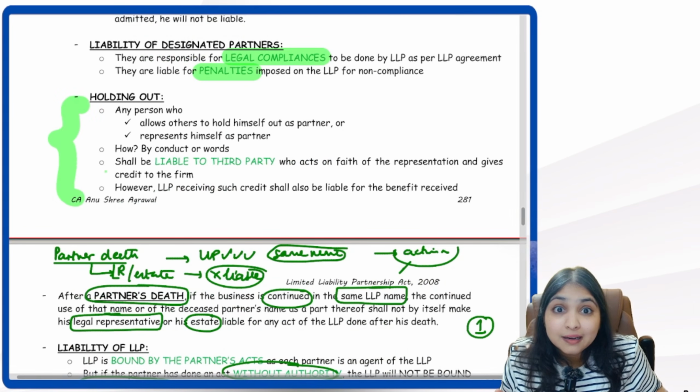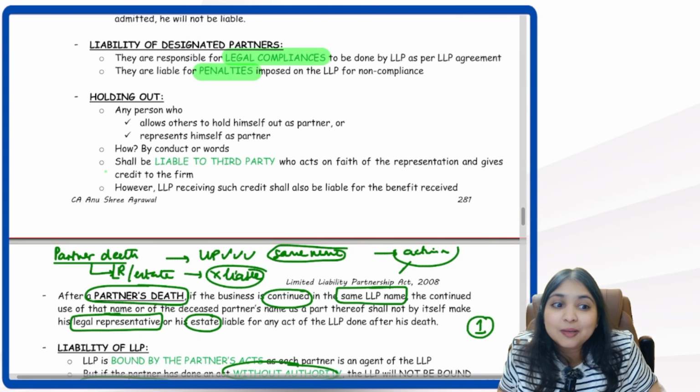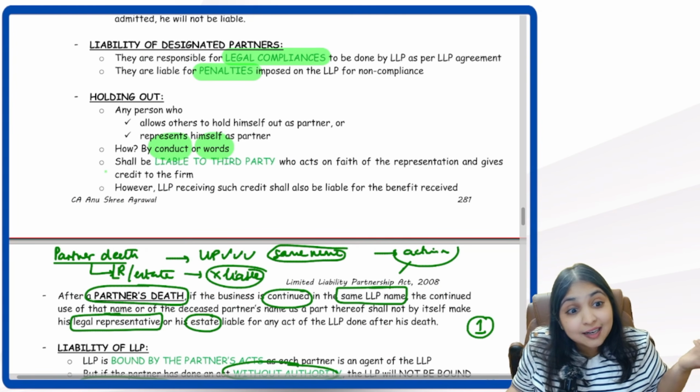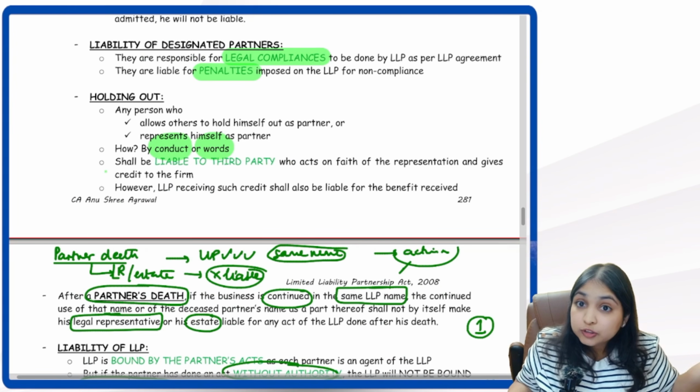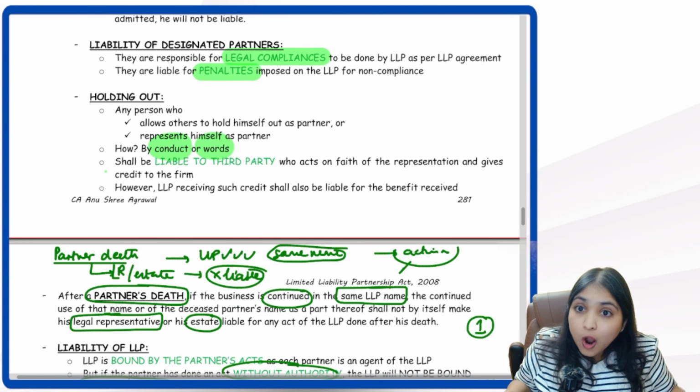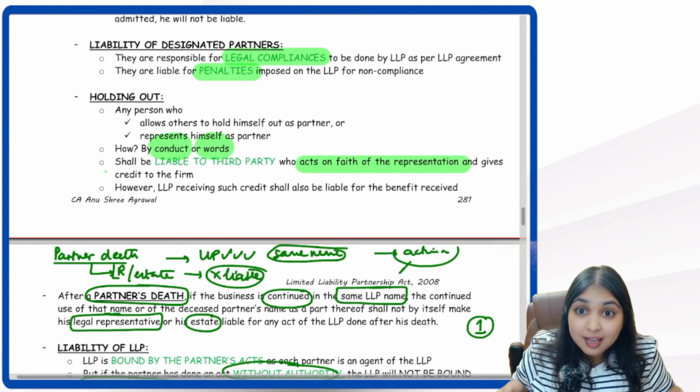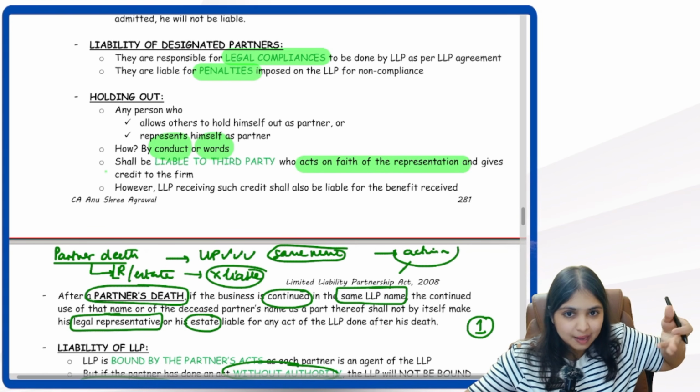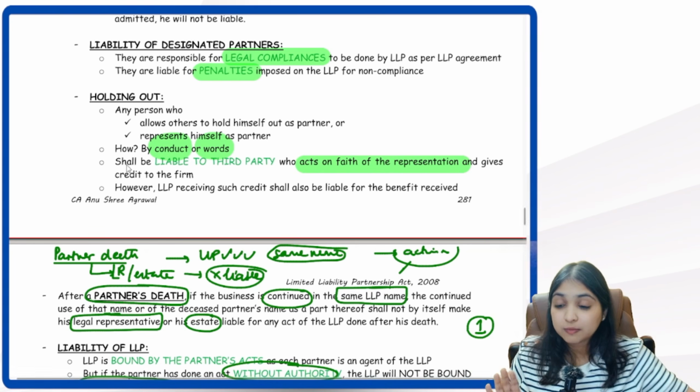Then remember, partner by holding out. I'm actually not a partner. Through my conduct or through my words, I'm making third parties believe I'm a partner. So the third party who's acting on the faith of the representation, who will be liable to that third party? LLP will anyway be liable. Along with that, this partner will also become liable.